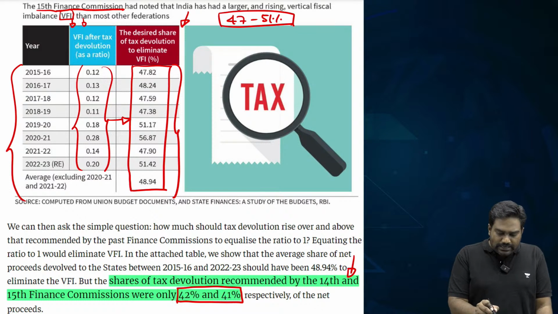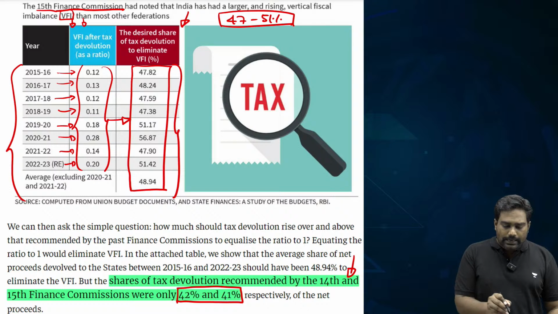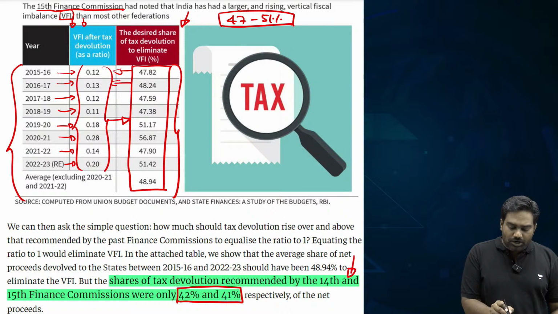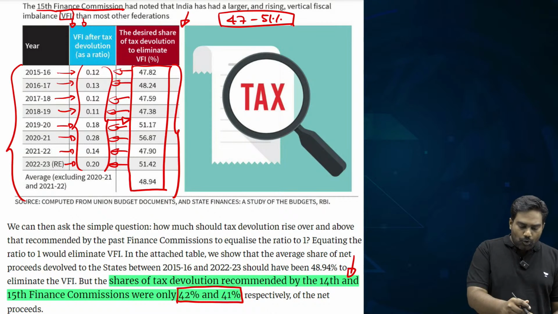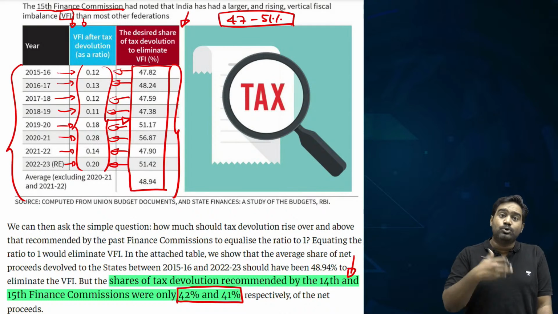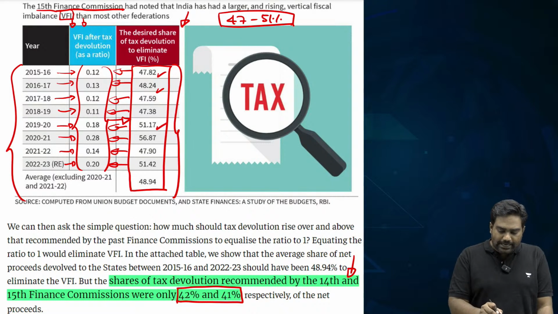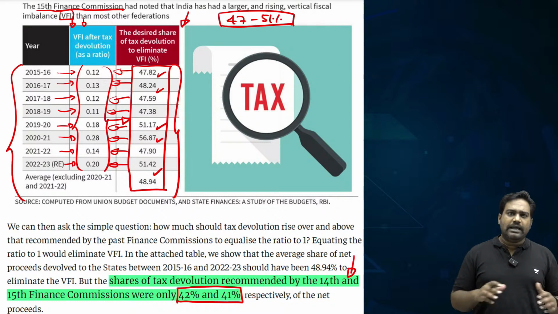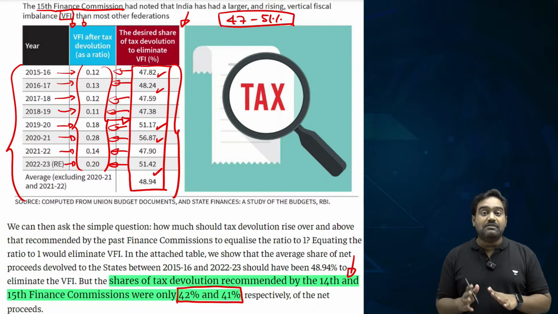You can clearly see in the table, for each fiscal, vertical fiscal imbalance has been computed by using Finance Commission's data, and the writer is suggesting what should have been the vertical devolution to ensure that the imbalance would be zero. So over the last few years, the devolution should have been ideally in the range of 47 to 51%.